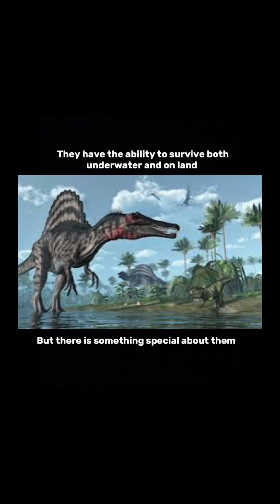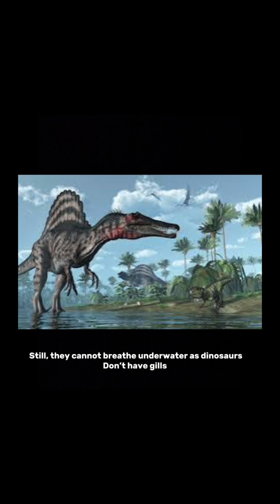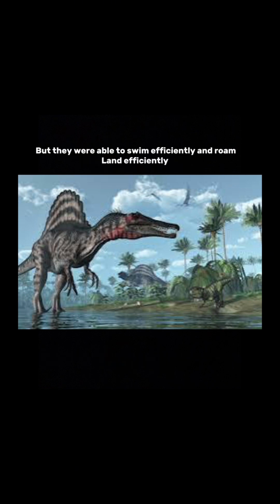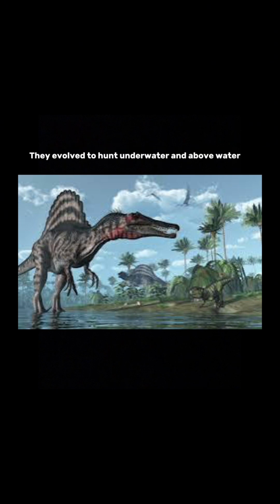Semi-aquatic dinosaurs are a lot like the aquatic dinosaurs, but there was something special about them. They had the ability to survive both underwater and on land. Still, they could not breathe underwater as dinosaurs did not have gills, but they were able to swim efficiently and roam land efficiently. They had evolved to hunt underwater and above water.